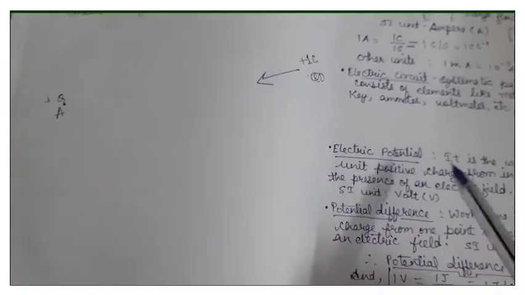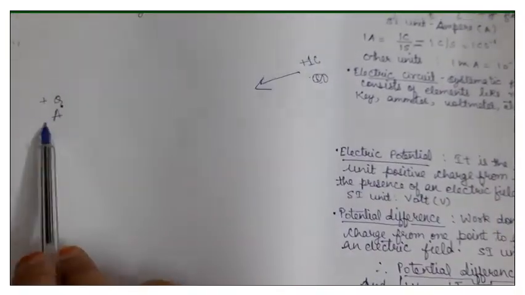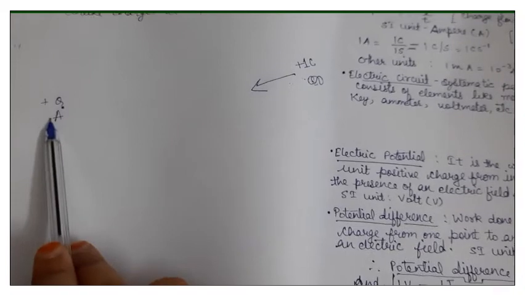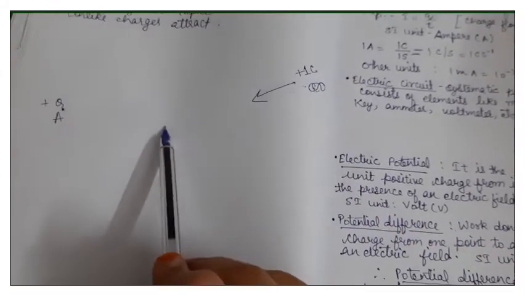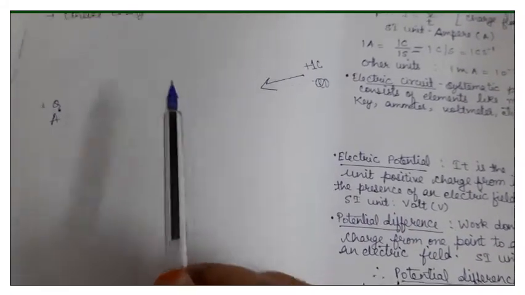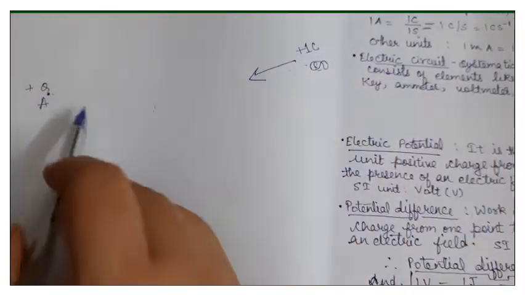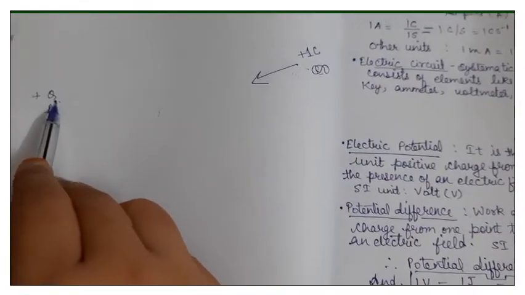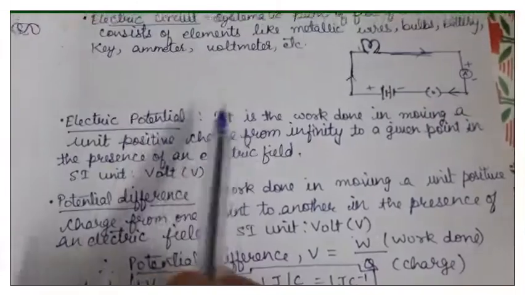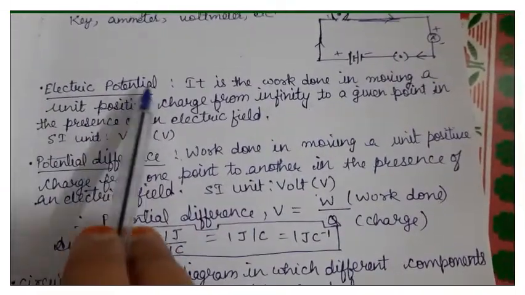So in order to move this unit positive charge against the repulsive force, you have to do some work. That is known as electrostatic work. Whatever work you do in bringing the unit positive charge from infinity to point A is stored at point A in the form of electric potential.